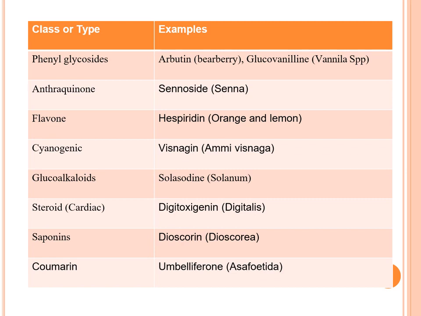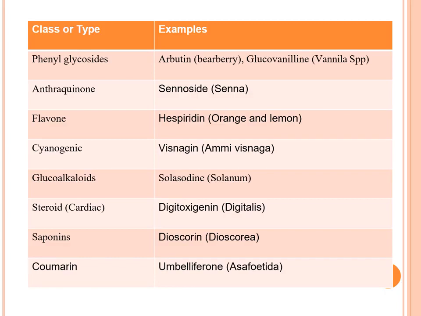Then glycoalkaloids, that is solasodine, from Solanum species we will get these glycoalkaloids. Then steroid glycoside, that is cardiac glycoside, it comes under steroidal because the cardiac glycosides have the steroidal structure.